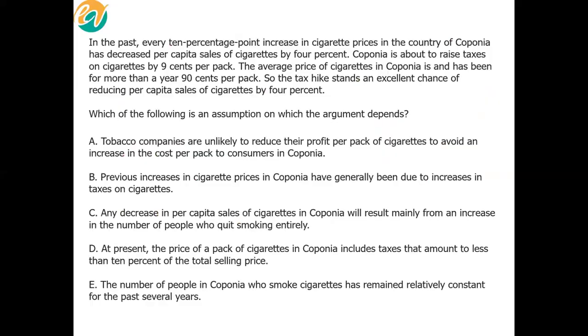And that's exactly what Alpha is saying. Tobacco companies are unlikely to reduce their profit, in our case from 20 to 11 cents per pack, unlikely to avoid an increase in the cost per pack to consumers in Caponia.